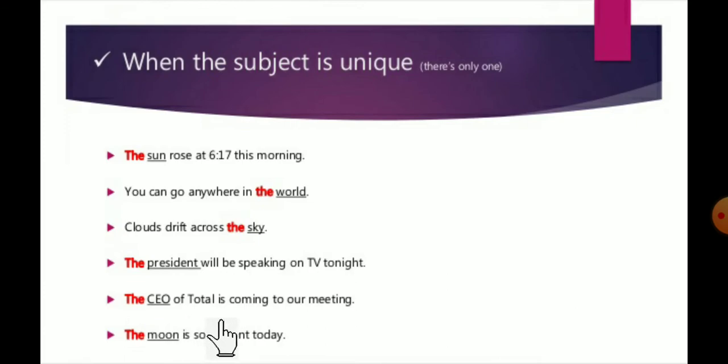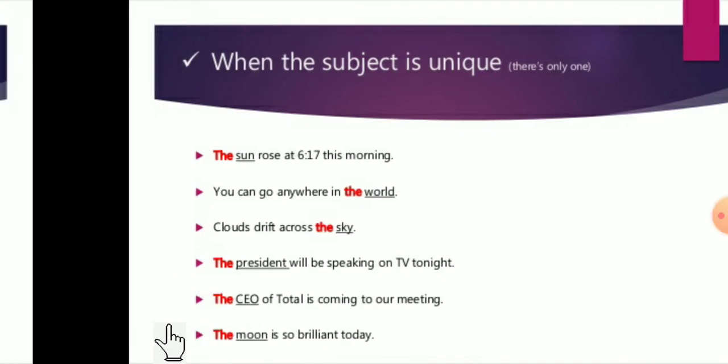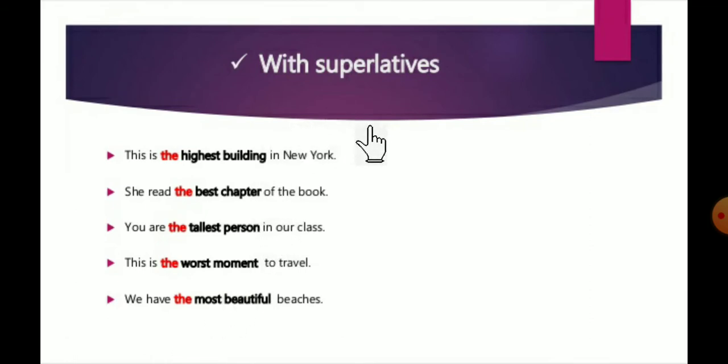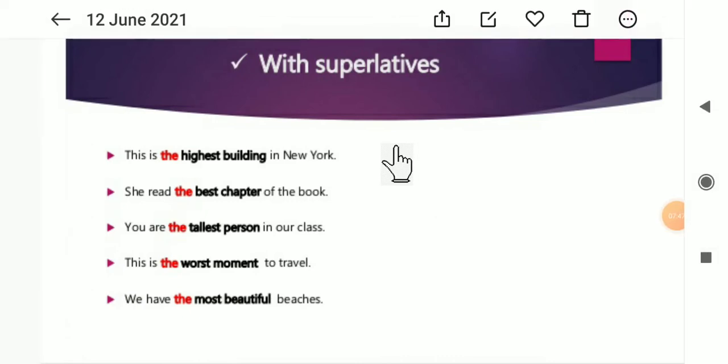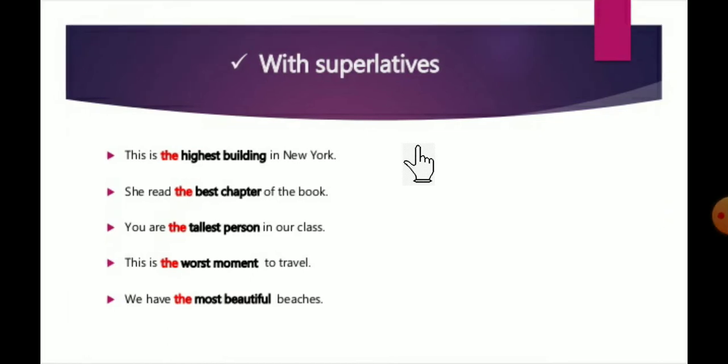The moon is brilliant today. So the moon is also a unique thing. For that we are using "the". When these unique things are there, for that we are using "the". Next, again with the superlatives. So you just remember it. There are 3 degrees: comparative, positive, and superlative. For the superlative degree we are using "the".